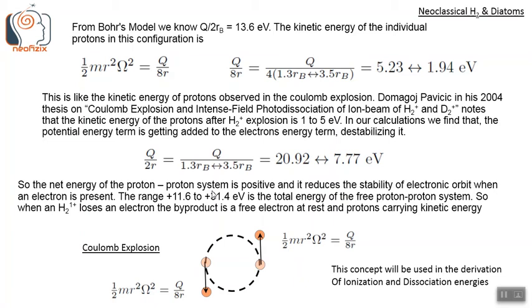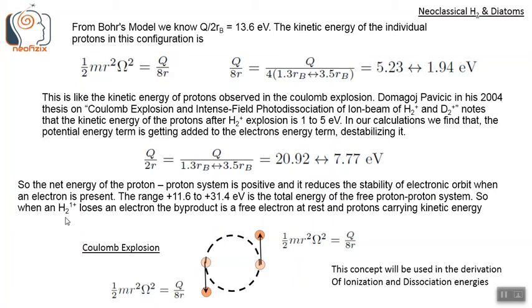So the net energy of the proton-proton system is positive, and it reduces the stability of the electronic orbit whenever an electron is present. The range 11.6 to 31.4 electron volt that we saw in the previous slide is the total energy of the free proton-proton system. And this is the kinetic energy, this is the potential energy, and the whole total range will be in this 11.6 to 31.4.